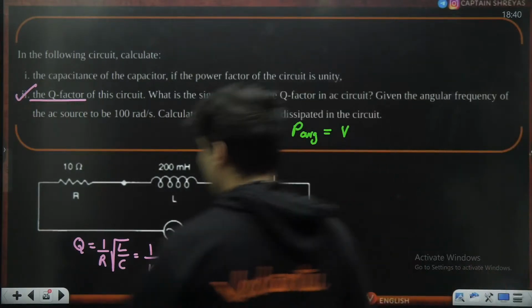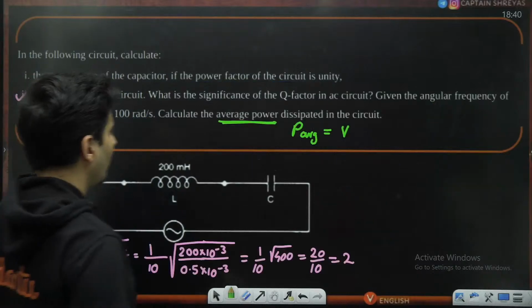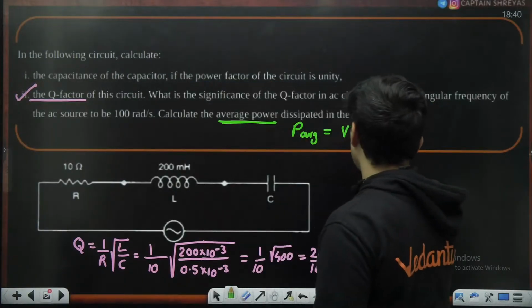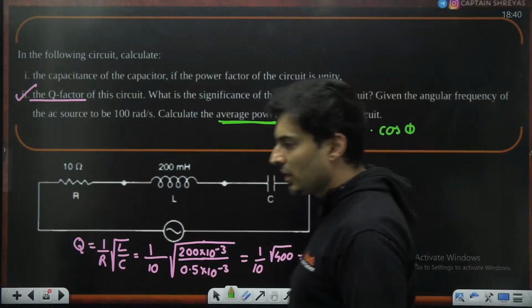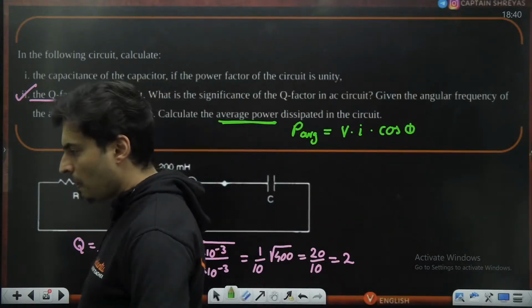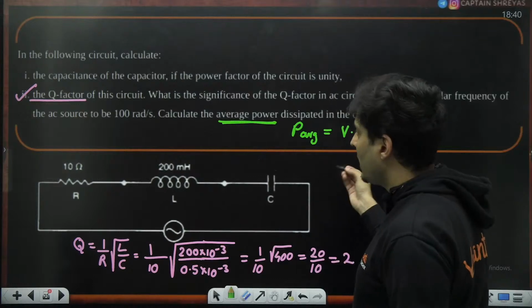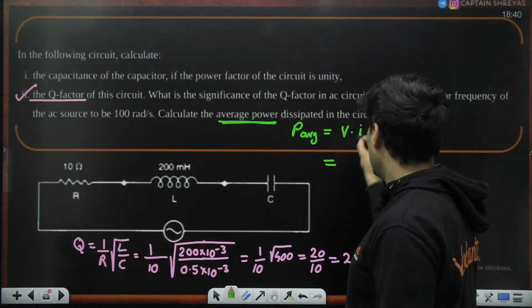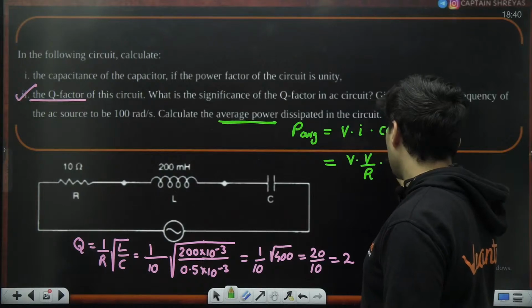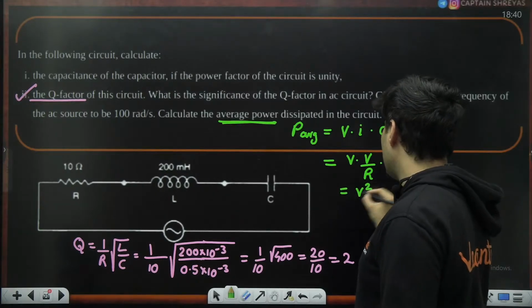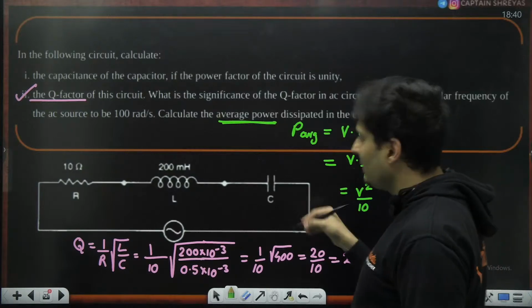Did we miss it somewhere? It is not given anywhere. So current is nothing but the total voltage by that resistance. Cos phi was 1. So it will be V square by resistance. Resistance is 10 ohm. So if voltage was given, we can do it.